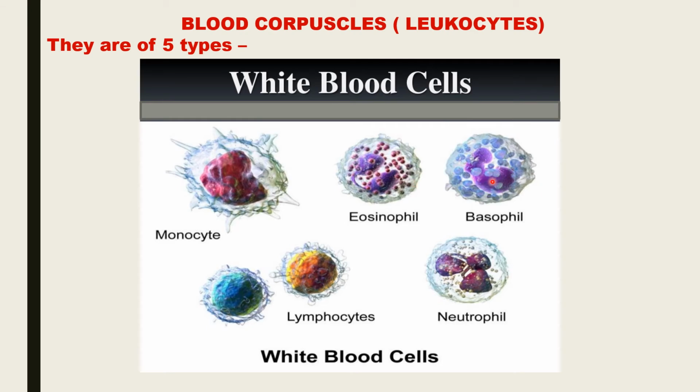The basophils release a chemical called histamine for inflammation, which helps in dilating the blood vessel, that is enlargement of the blood vessel.